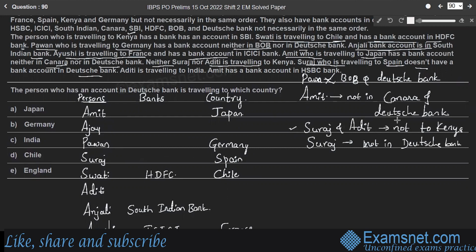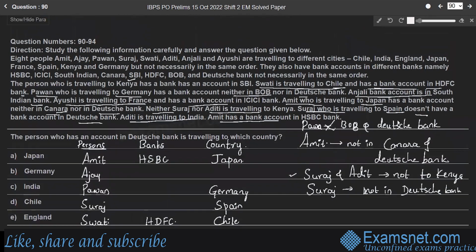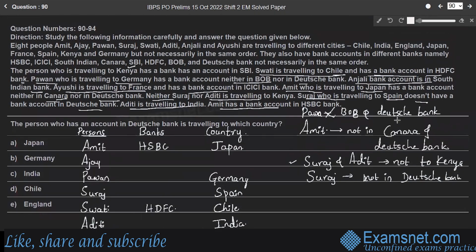Right. Next one. Aditi is traveling to India. And the first person has a bank account in HSBC Bank. Right. So now consider the first point here.